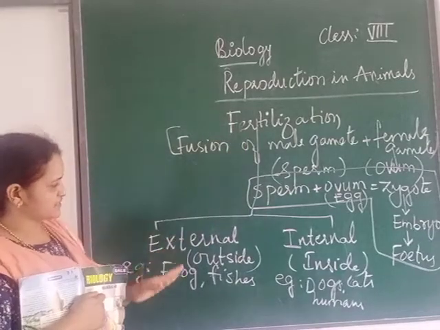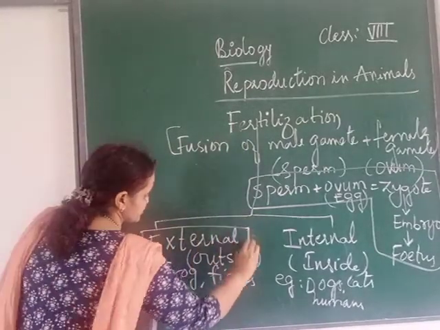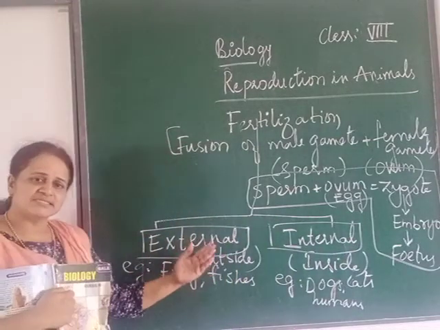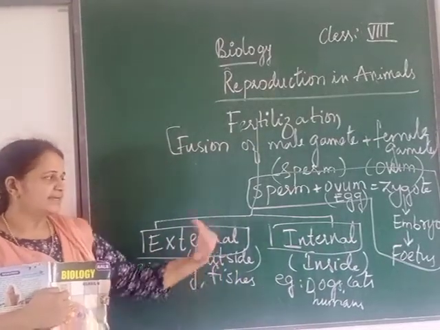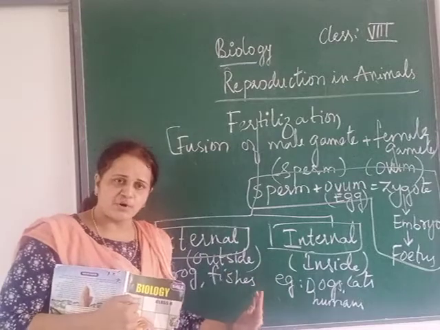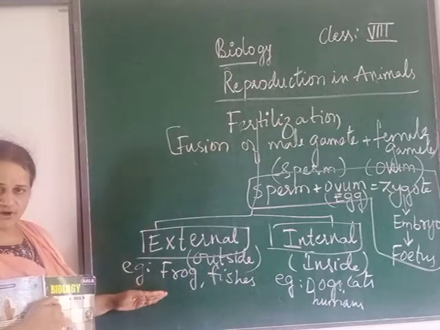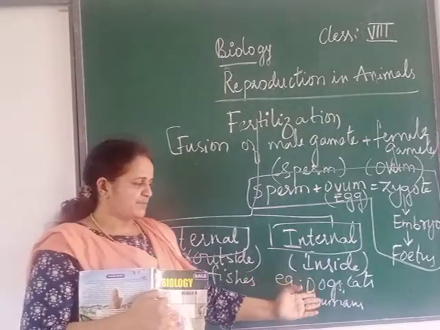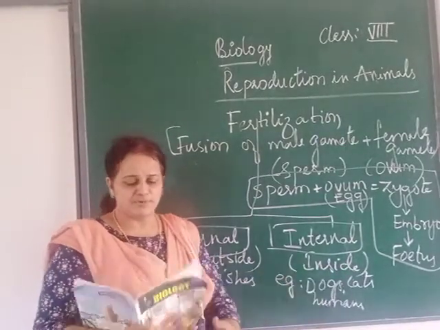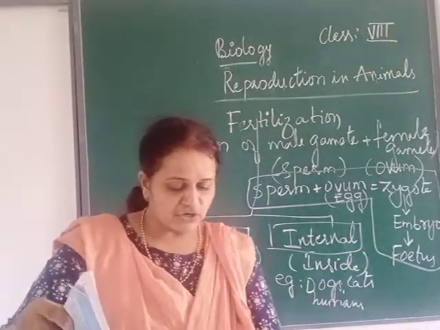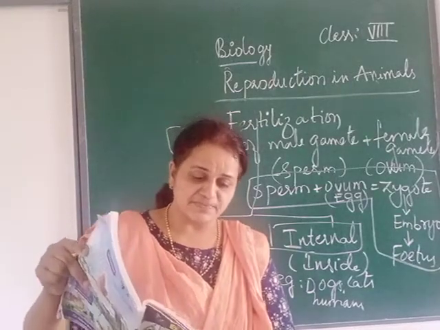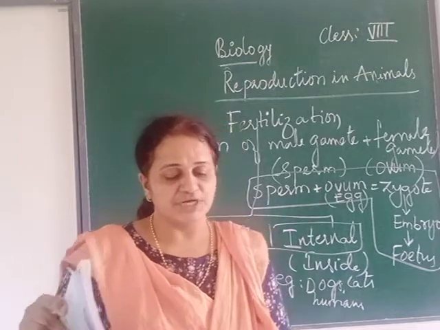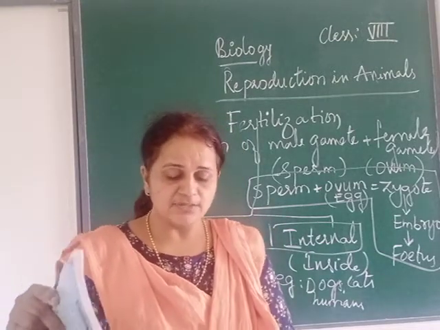Fertilization has two types: external fertilization and internal fertilization. External means it takes place outside the body. Internal means it takes place inside the body. Examples: frogs, fishes, aquatic animals for external. For internal you can remember dogs, cats, human beings. It is all there on page number 60. So these are the types of fertilization, external and internal. You have to go through it.